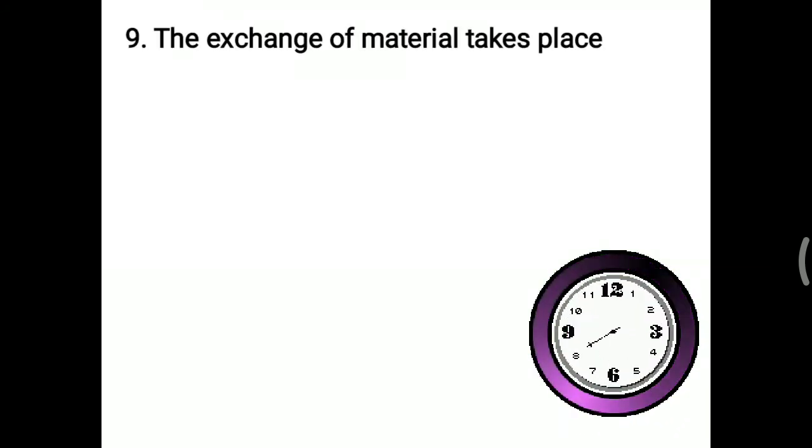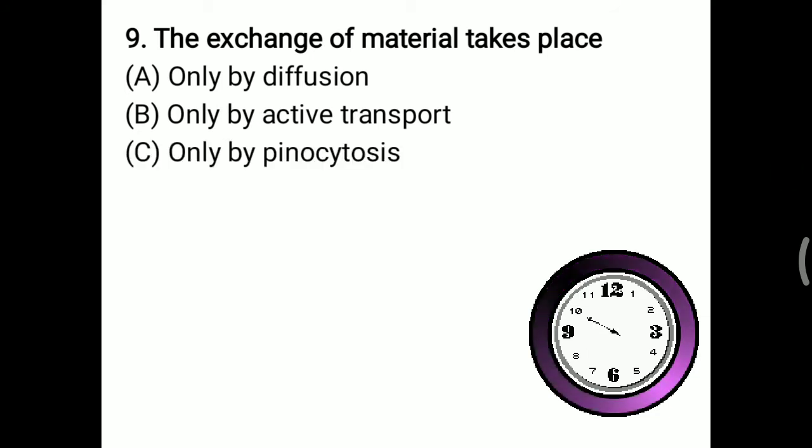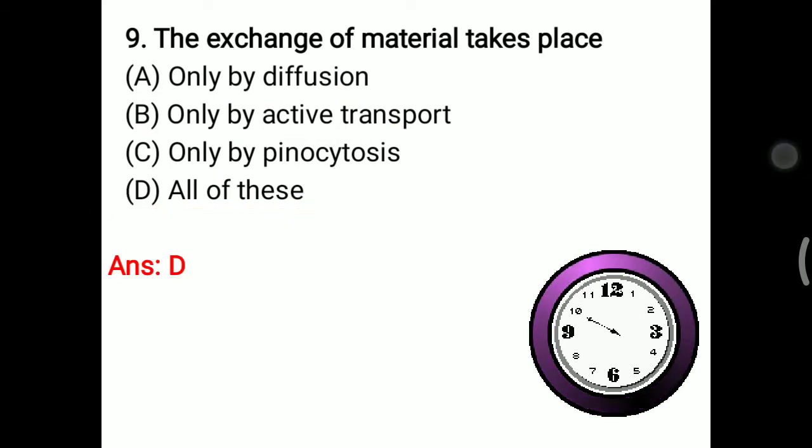Now next question is, exchange of material take place only by diffusion, only by active transport, only by pinocytosis, or all of this? So it is not only by diffusion, active transport, or pinocytosis. The exchange of material takes place by either active or passive transport. So all of these, that is the right answer. Answer D, that is the right.